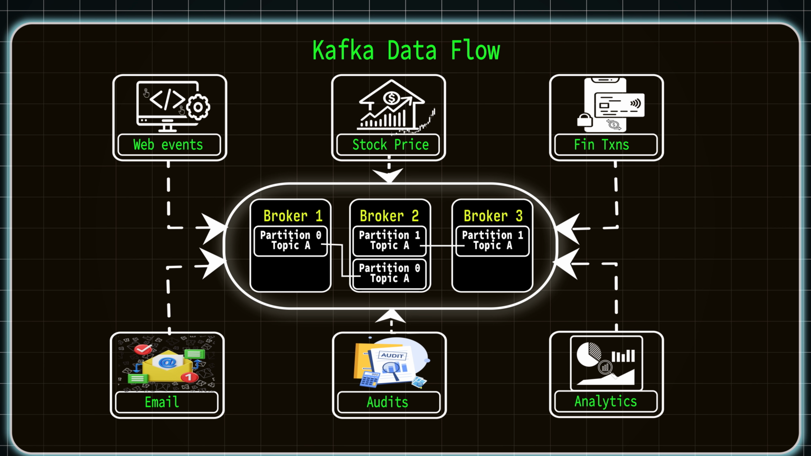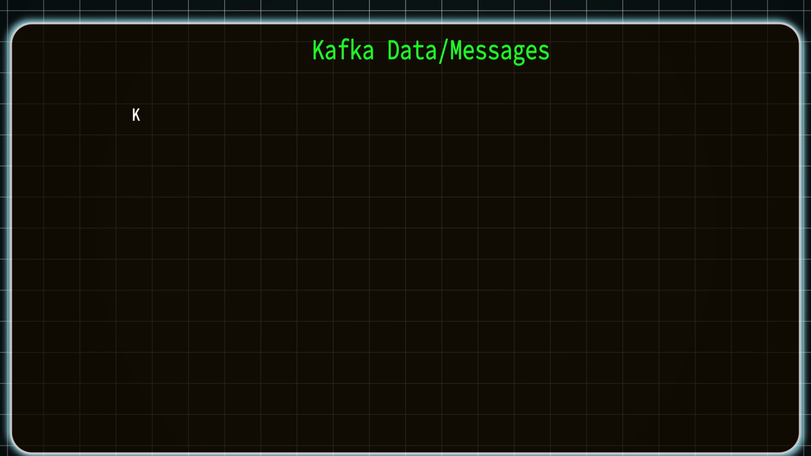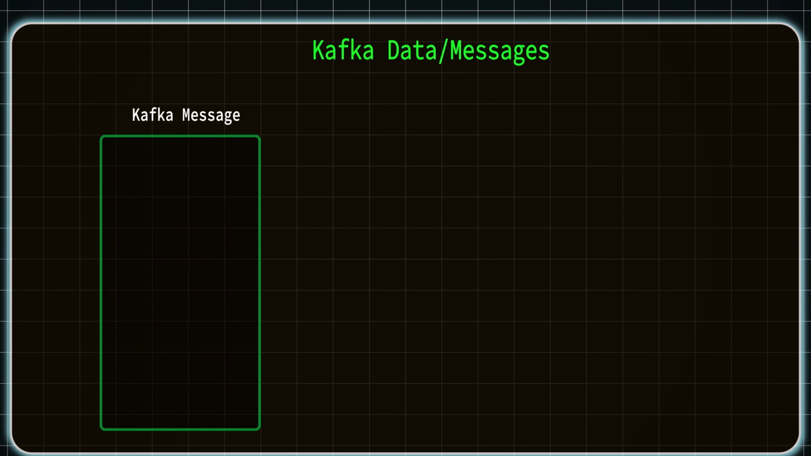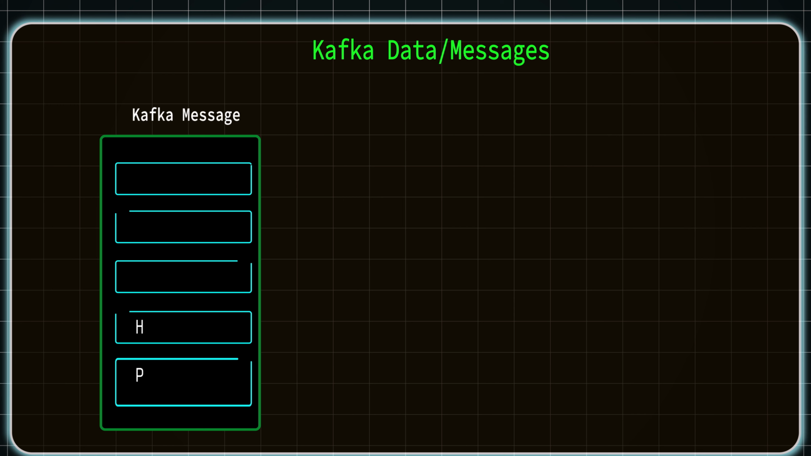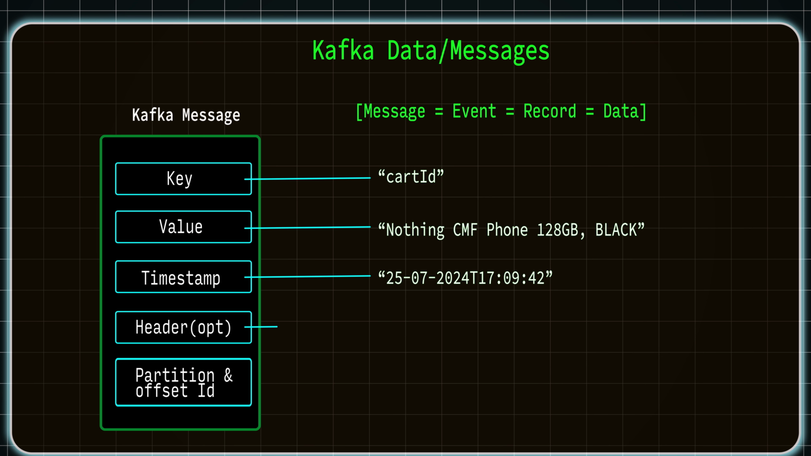Now let's explore what is the typical message or data contents that is flowing to the Kafka. The data or message going to the Kafka will contain key, value, timestamp, header, partition and offset. So when I say a message or event or record or data, these all are the same for the Kafka.